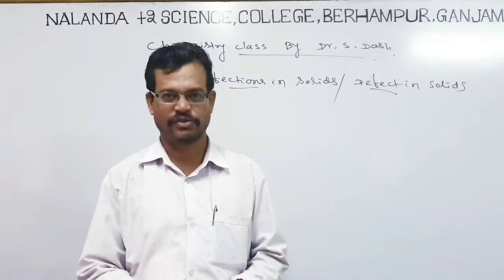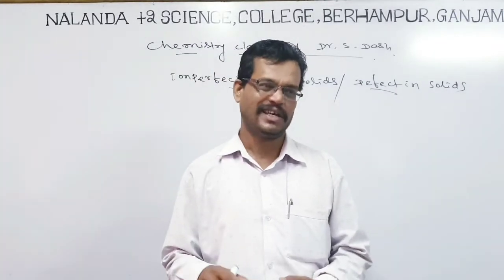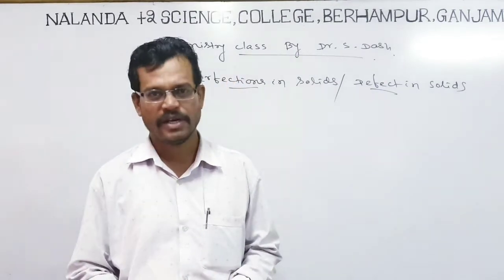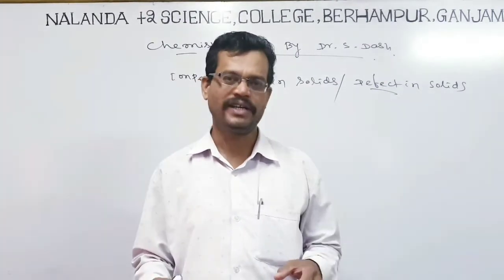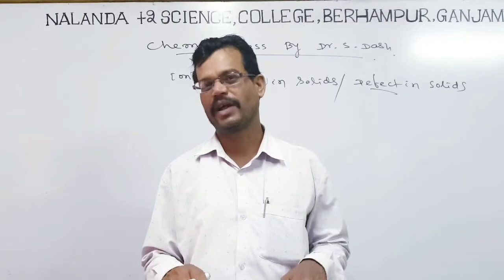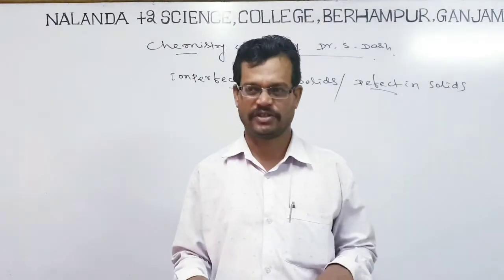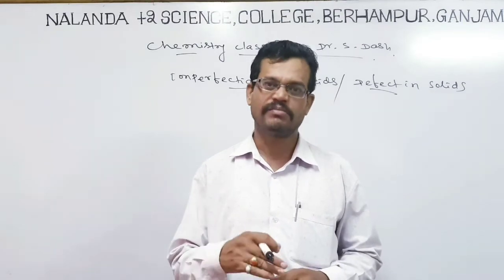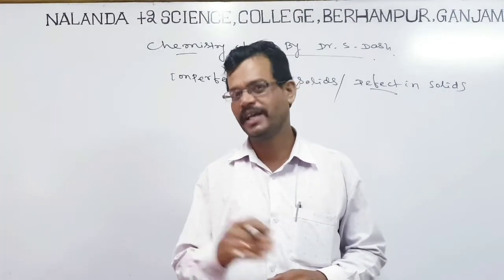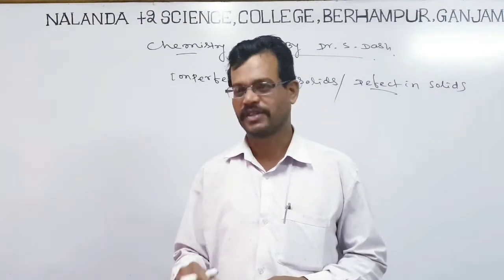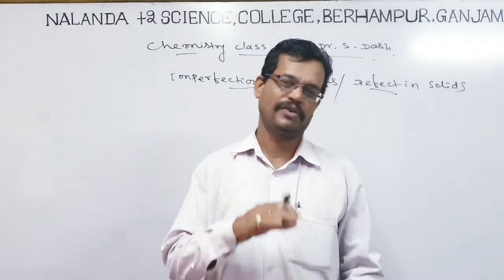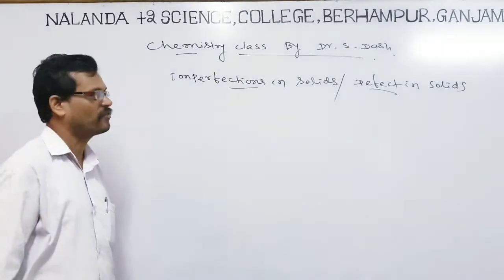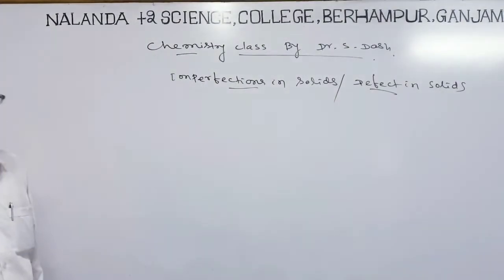So what actually happens? In these cases, the crystals coagulate to each other and form the compound. At these points, they are not regularly present in their respective positions. As a result, some dislocations or some irregularities are found. This type of irregularity that we observe in crystalline solids is nothing but imperfection in solids or defect in solids.